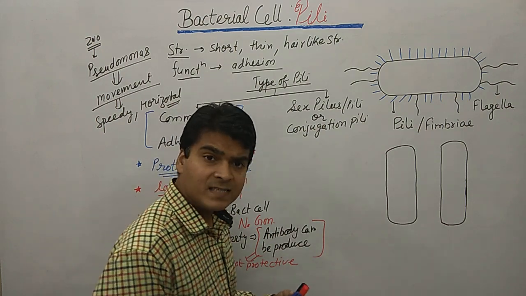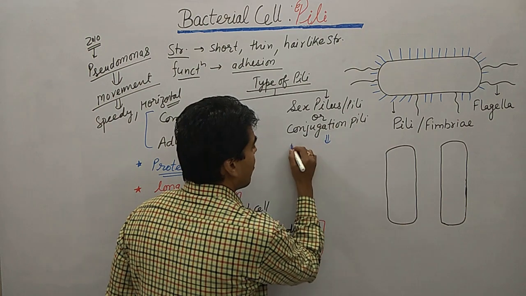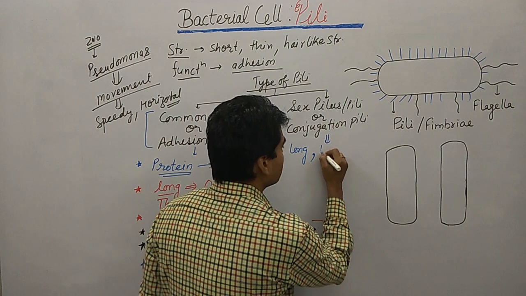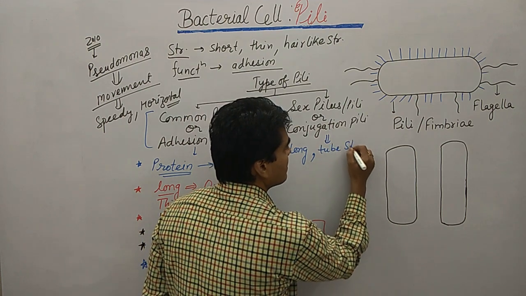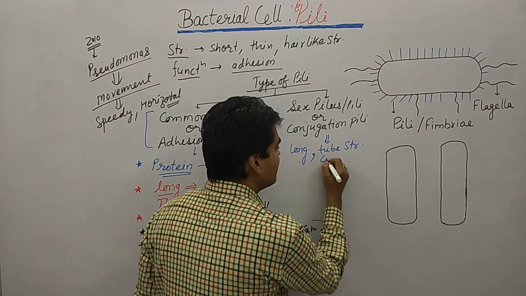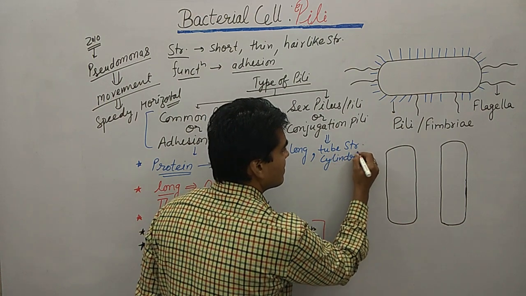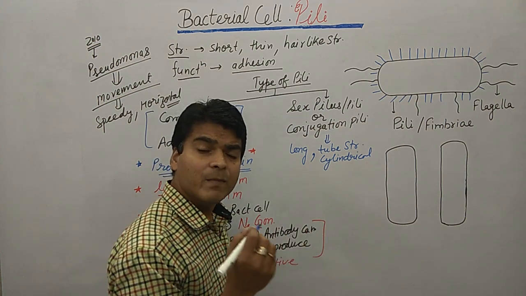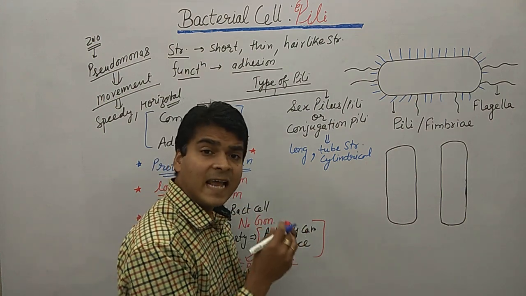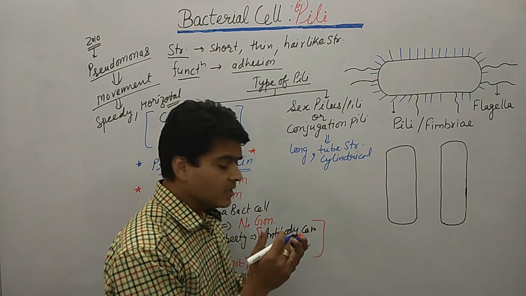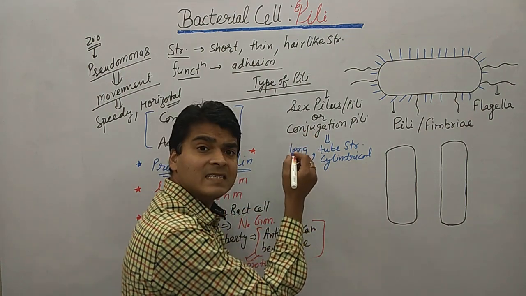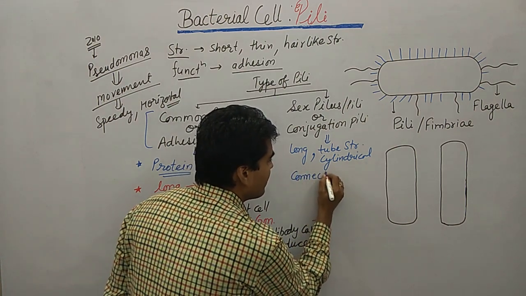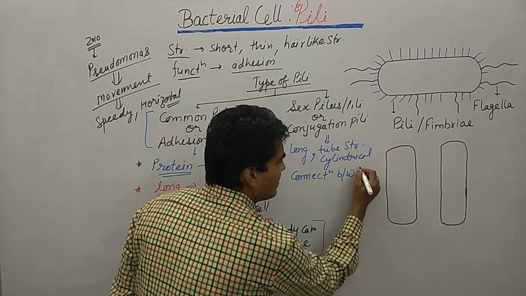A long structure, a tube-like, cylindrical structure, and this is the structure which is able to make a connection between two bacteria.